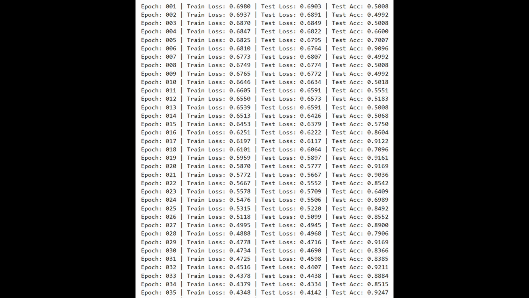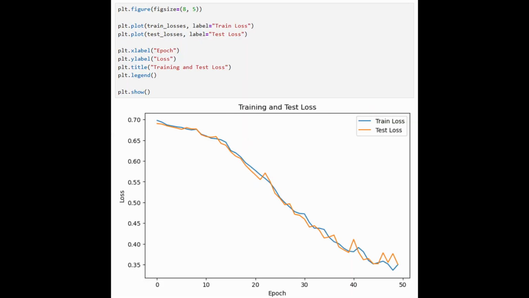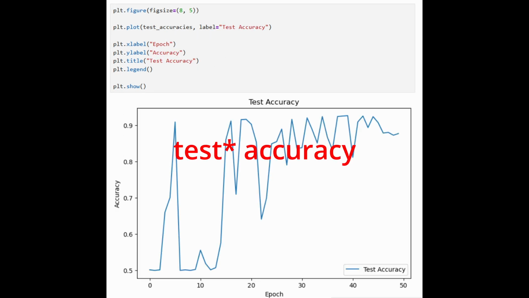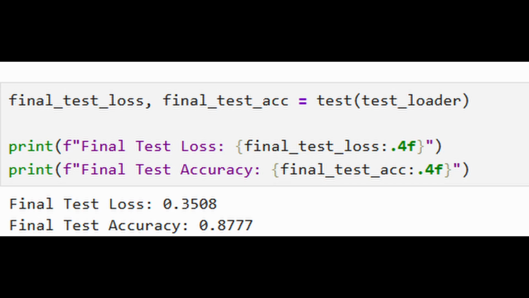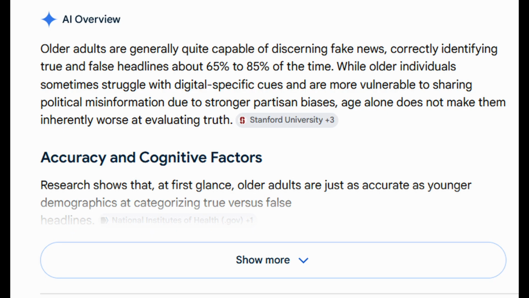Jeez, this reminds me of my lower sec math grades. Okay, great. Looking at our training and test loss, this looks fine. And our training accuracy only seems to have gotten better over time. Take that, grandpa. This has been a journey. After several crash out sessions and a couple liters of Monster Energy, I've built a model that guesses fake news a whole lot better than your grandparents.